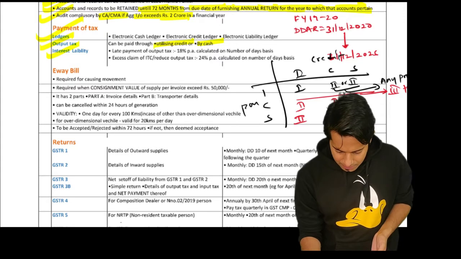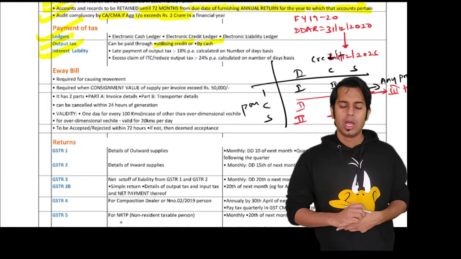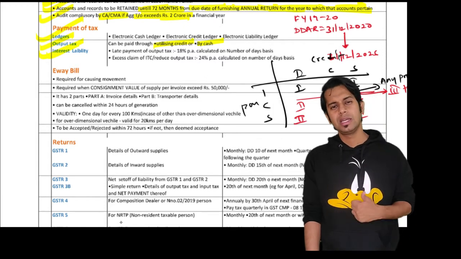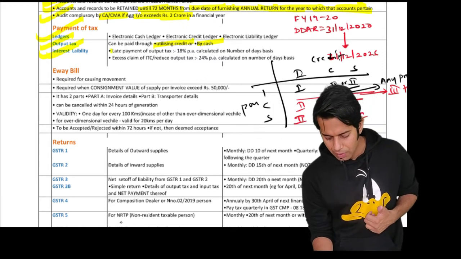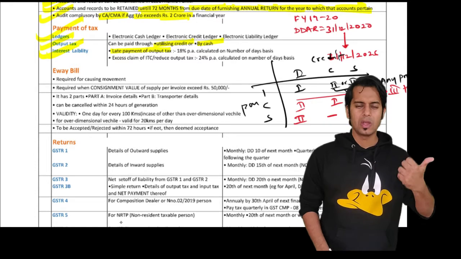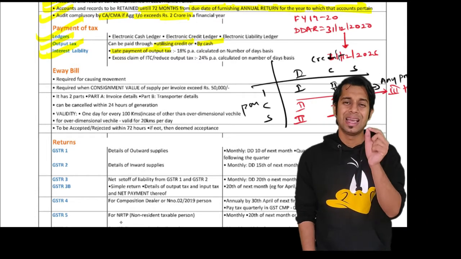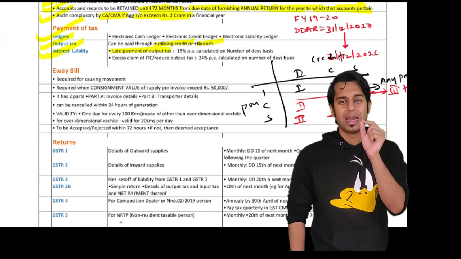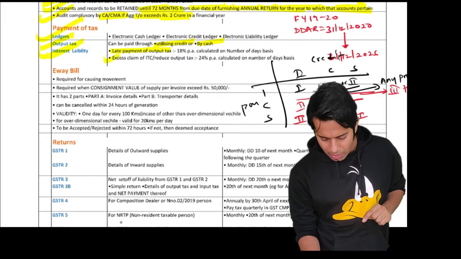Now, sir, interest liability. If I don't file the return within the due date, or if I don't make the payment of tax within the due date, what is the liability, sir? If you are late filing your return, or you are not paying your output tax within time, then the interest liability is 18% per annum. It is required to be computed on net liability, on a number of days basis.